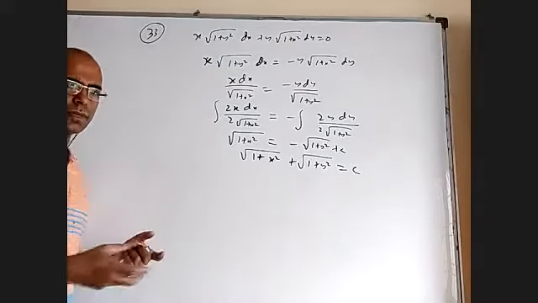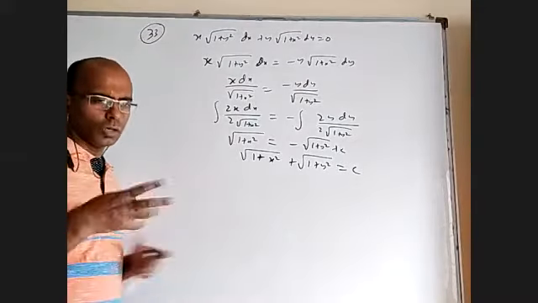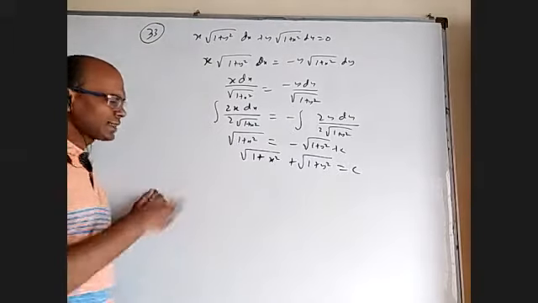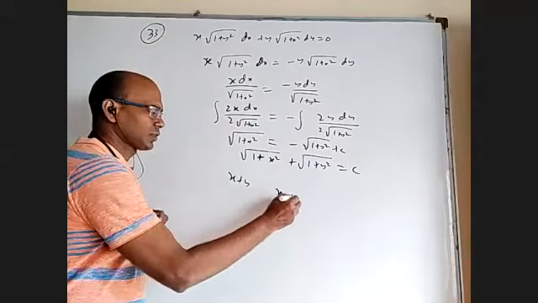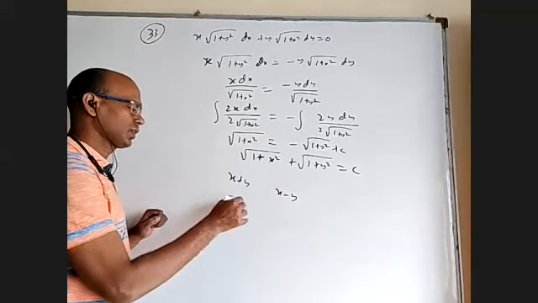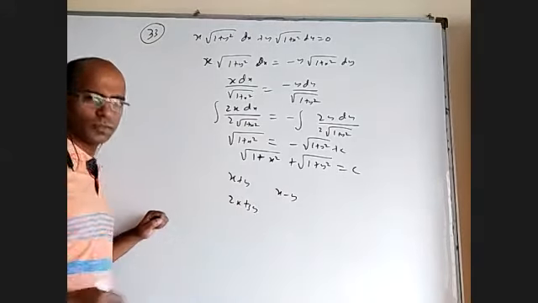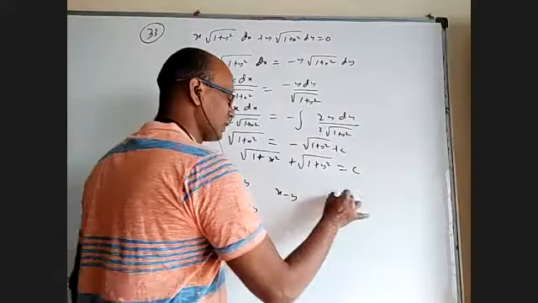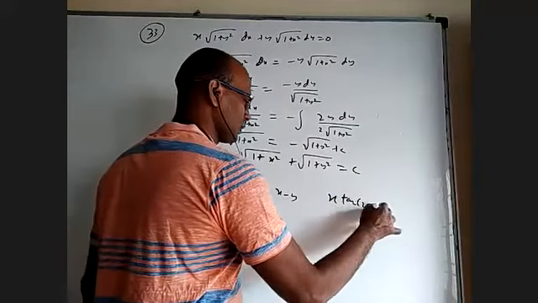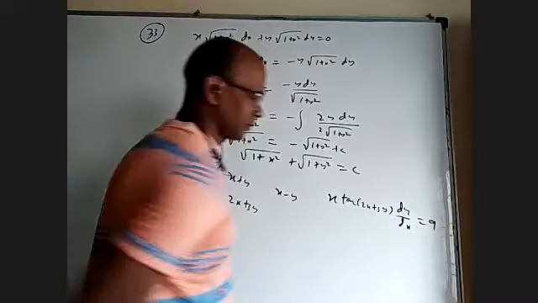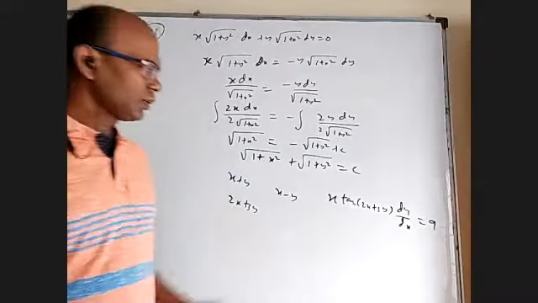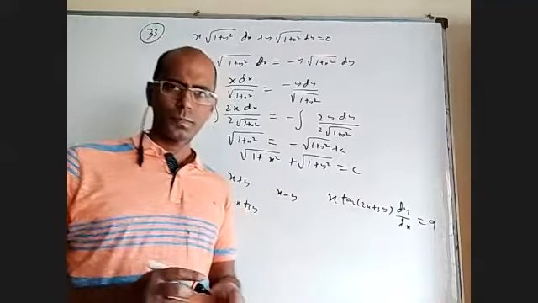Okay, within variable separable method, there's one more method. I don't want to call it method 2, but basically you will have somewhere x plus y or x minus y, or 2x plus 3y, some kind of thing will be involved. For example, x tan 2x plus 3y, dy by dx is equal to something. You cannot separate this x and y.